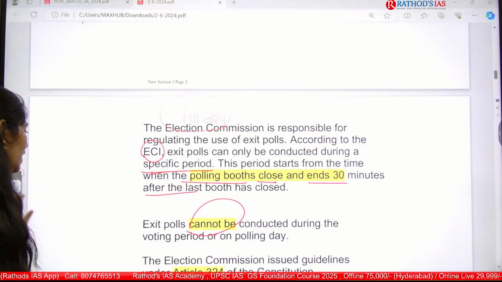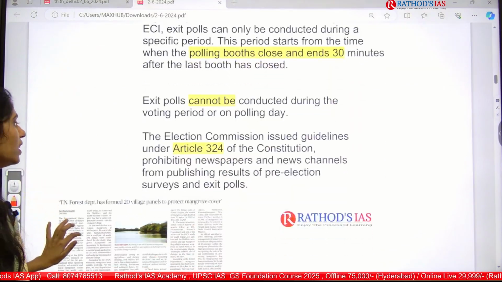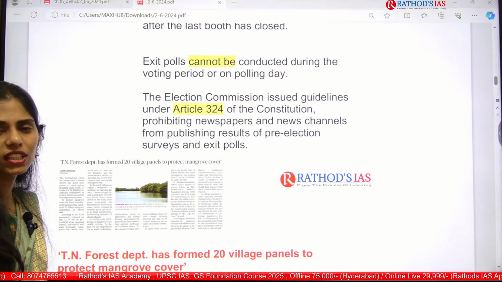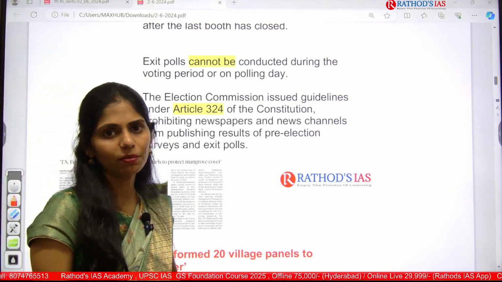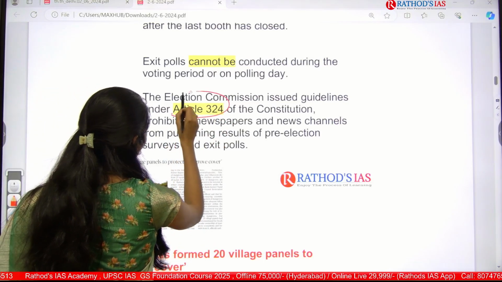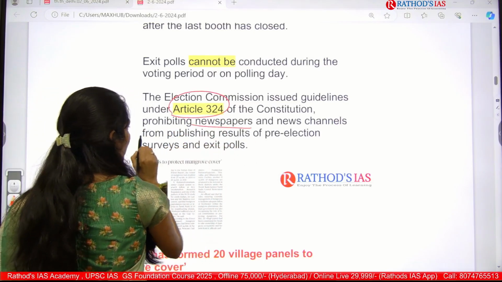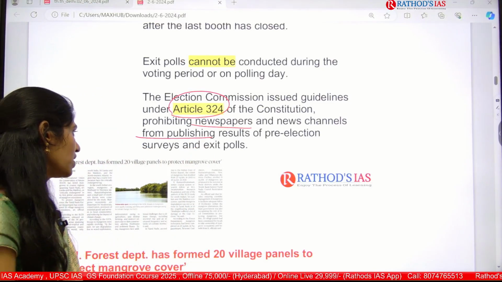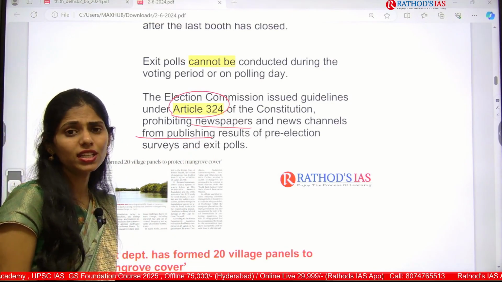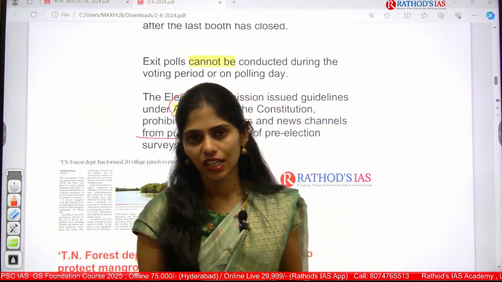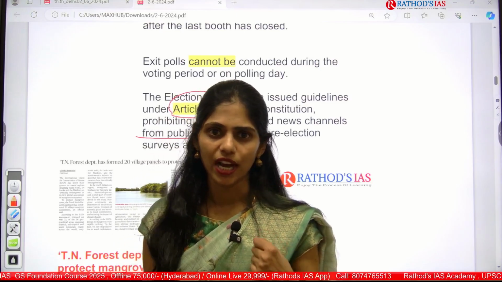And next, the Election Commission issued guidelines under Article 324. Article 324 talks about the Election Commission of India, and these guidelines prohibit newspapers and news channels from publishing the results of pre-election surveys and exit polls. In this way, yes, we are controlling exit polls in India. Clear? So this is our first important article.